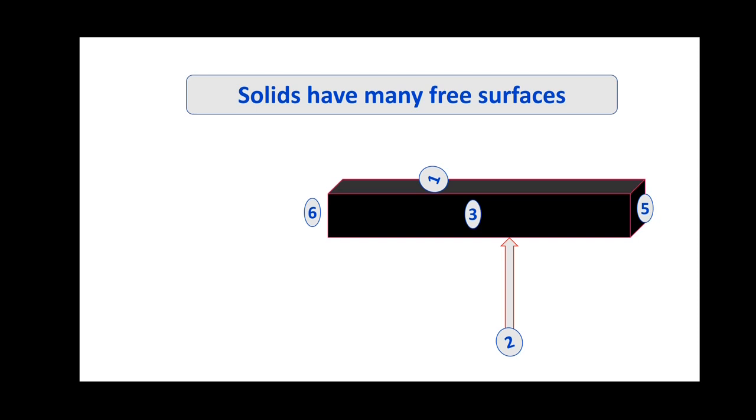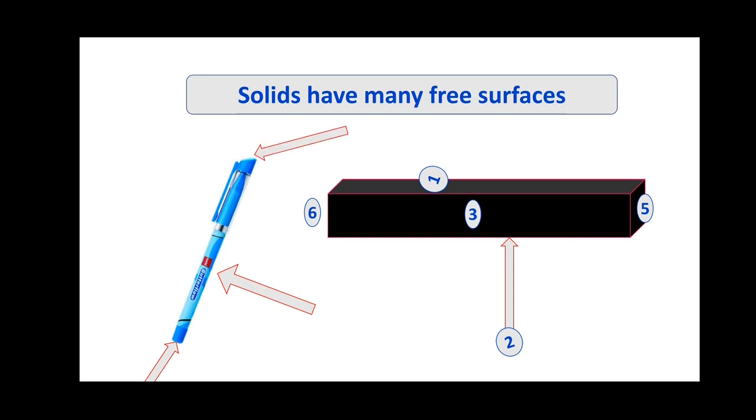Like that, if you take your pen, how many free surfaces does this pen have? There are 3 free surfaces. The one is the curved surface where we hold the pen to write. The other one is the bottom end of the pen and the other one is the top end of the pen. Thus we can say that there are 3 free surfaces. Like that, if you take your water bottle, book, table, etc., everything has many free surfaces.